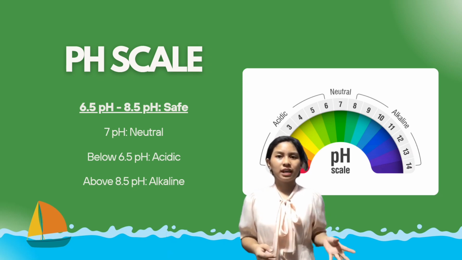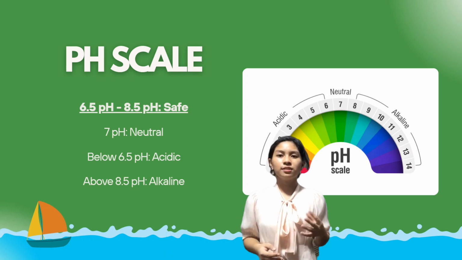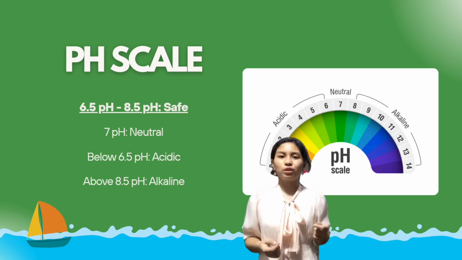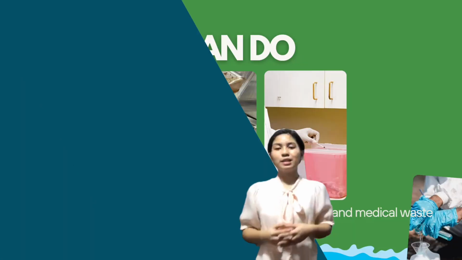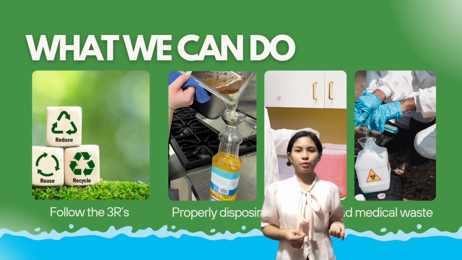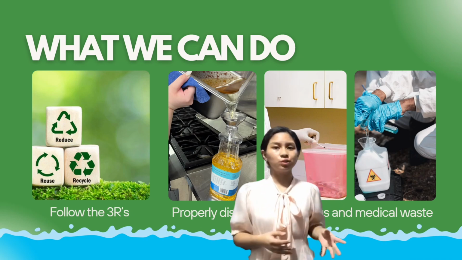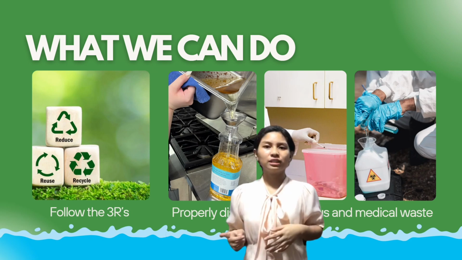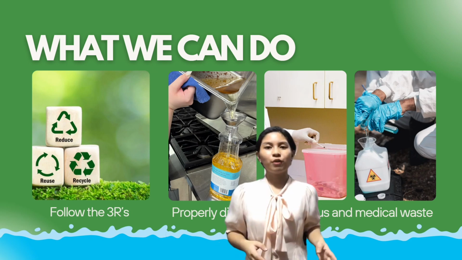In view of this, organizations such as the World Health Organization and the United States EPA regard pH levels ranging from 6.5 to 8.5 to be safe and suitable for drinking water. Now that we've gained deeper understanding and knowledge about this problem, here are things we can do to mitigate its effects.